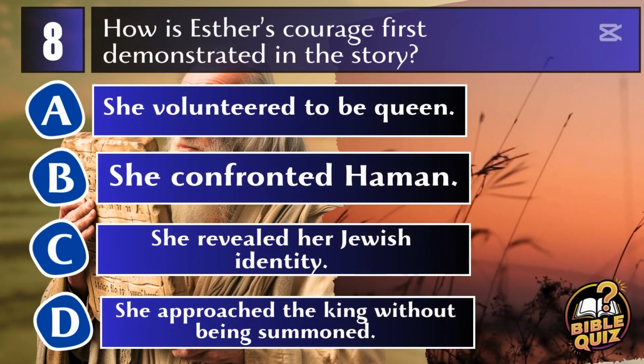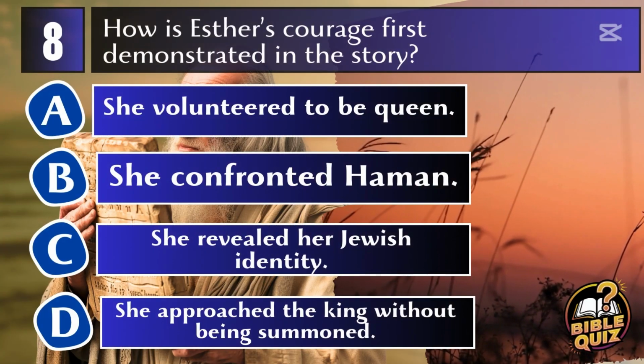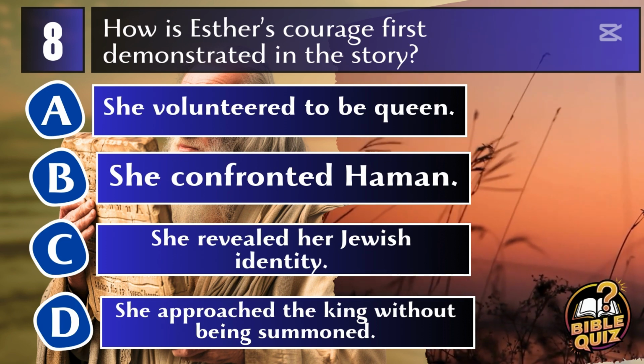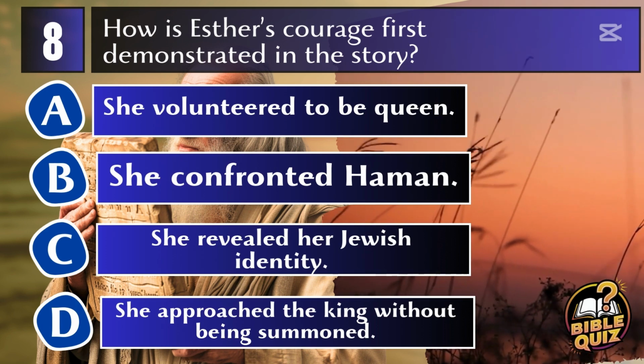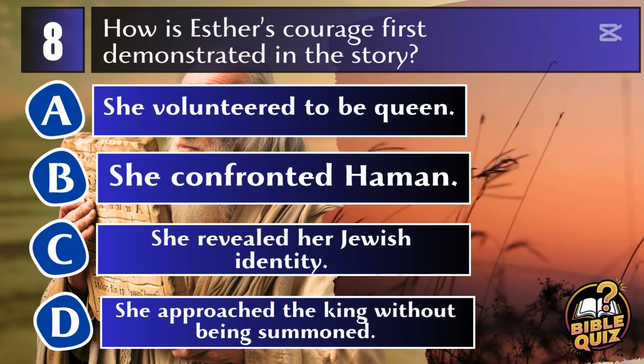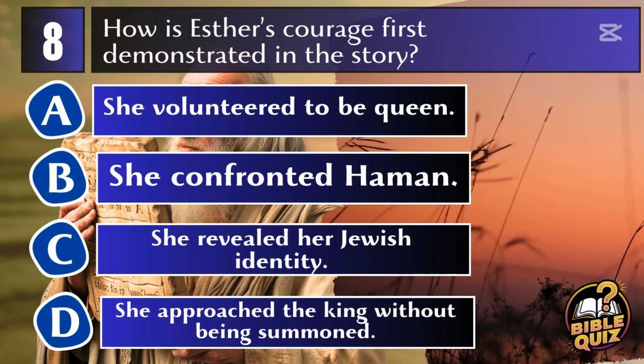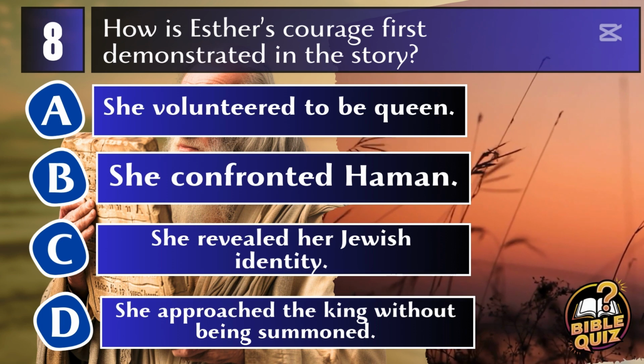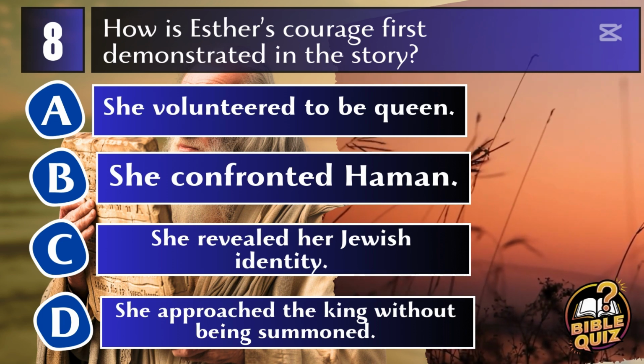Question 8. How was Esther's courage first demonstrated in the story? A. She volunteered to be queen. B. She confronted Haman. C. She revealed her Jewish identity. D. She approached the king without being summoned.